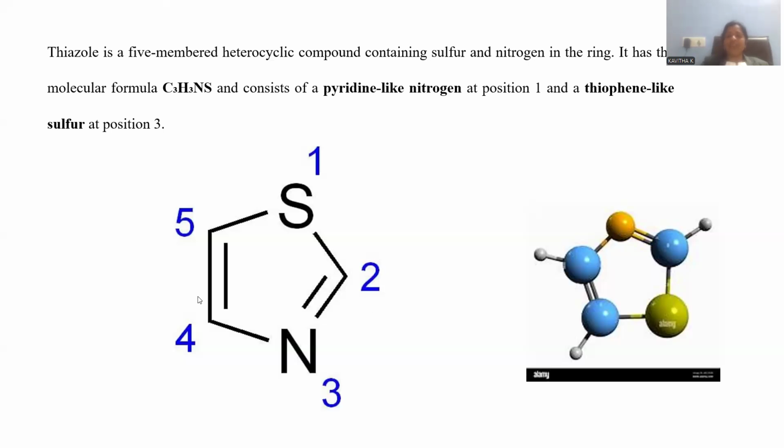That's the reason why, if the ring system contains two heteroatoms, that will amplify its pharmaceutical activity in the field of medicinal chemistry. That's the reason why thiazole finds significant applications in pharmacy. And in addition, agrochemistry applications you can observe. Material chemistry applications are also observed for this molecule.